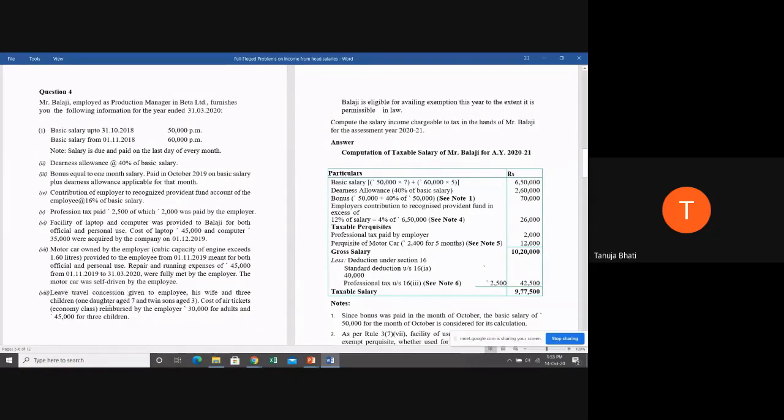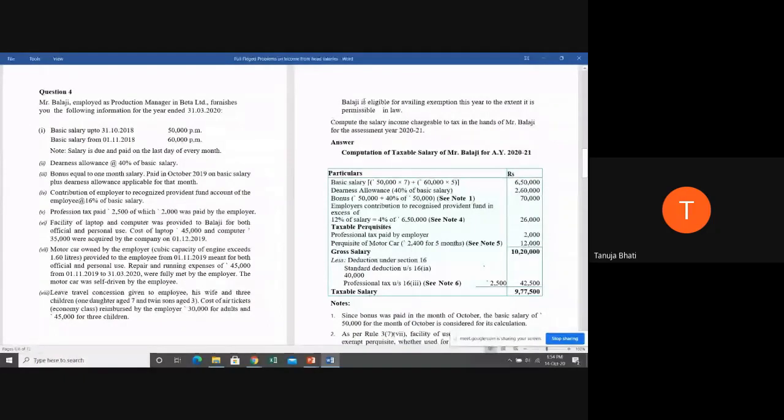It is the basic fare that is in relation to the cost of air tickets. He is not taking a business class or luxury class. If he was taking that, it would be taxable. Since it is an economic class, it's going to be exempt.